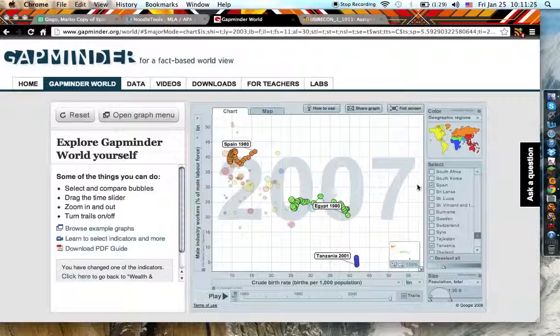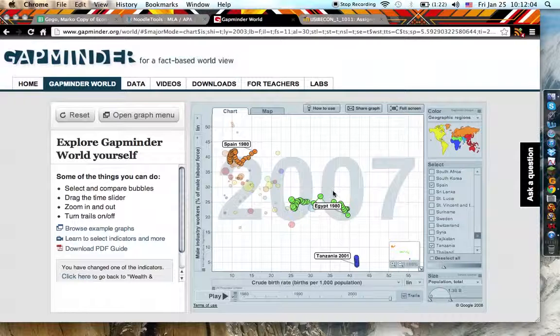For Egypt, we see a trend where it's basically going up, except for this sudden drop right here and this very sudden up right here. So this is explained by the fact that there's 21% in 1980, 26% in 2006, and as Hans Rosling once explained, the more money you have, the less children you're most probably gonna have, or that's his theory. And you can see that there's a very common trend here where the crude birth rate keeps decreasing, and this was started because there is a very sudden uprise in the industry and the percent that the male industry workers work.